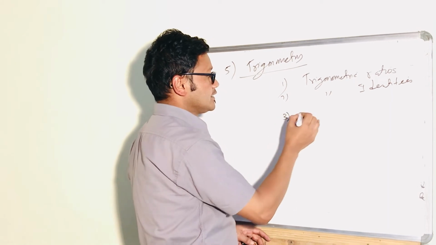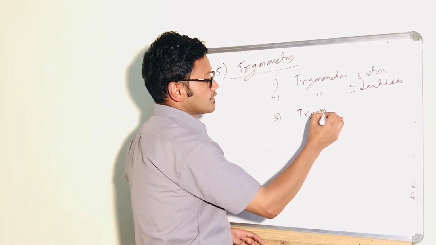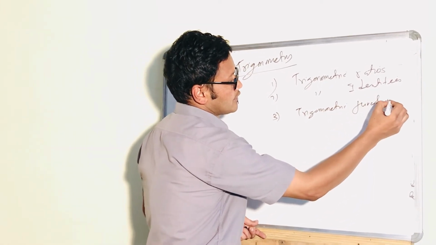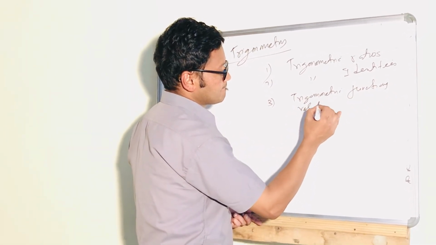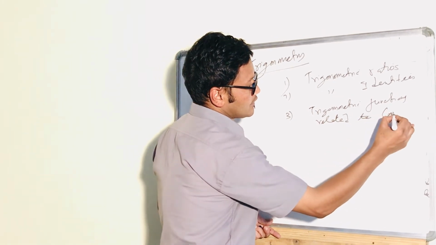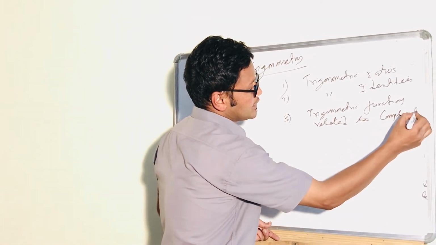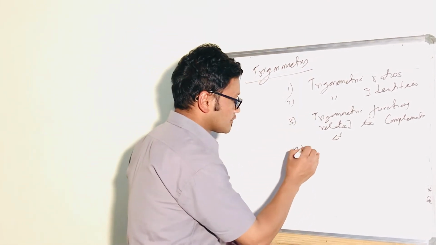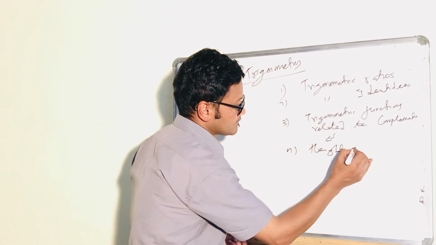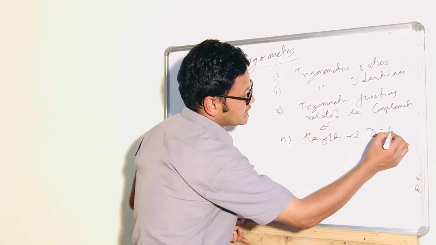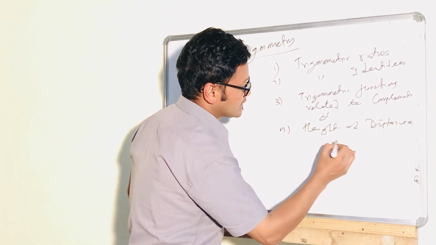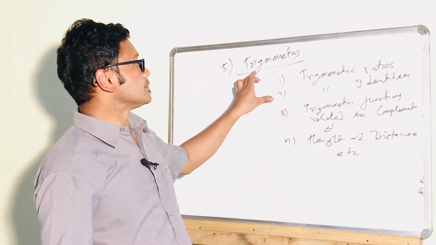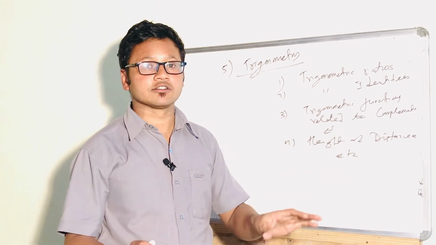And number 3, trigonometric functions related to complementary angles. And we have to study height and distance also, etc. There are many topics of trigonometry which we have to study.